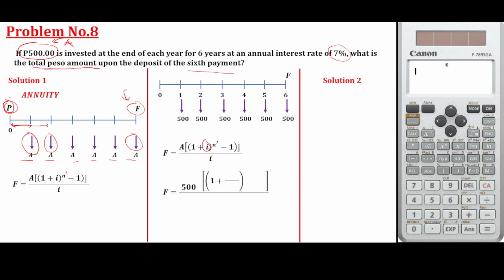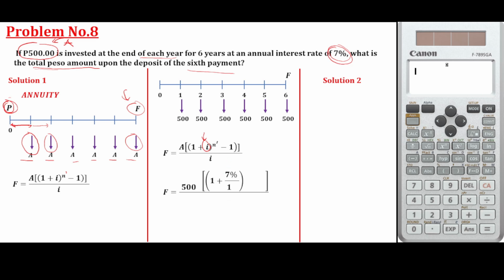Take note, class: i here doesn't mean that it is already the 7%. It depends, so you should divide the interest rate by the number of payments per year. For example, for 7%, since the payment is every year, we divide that by 1.